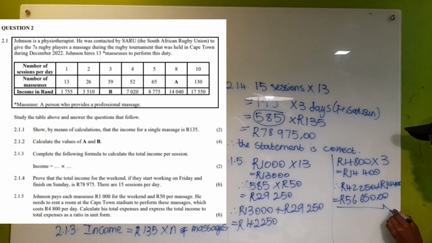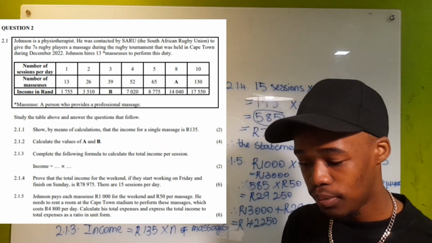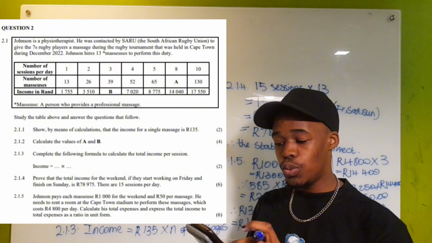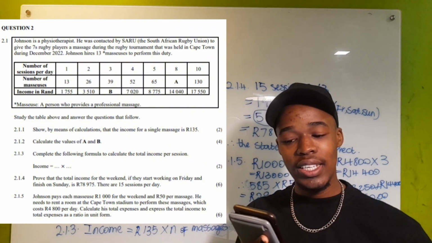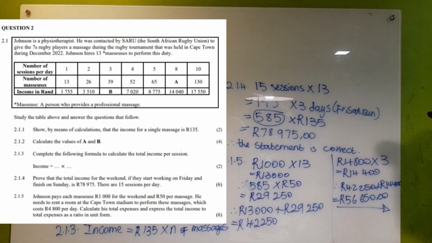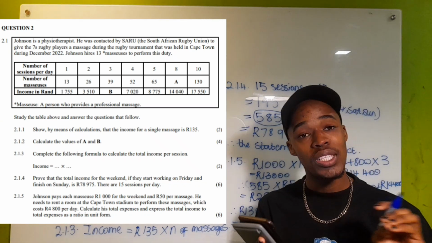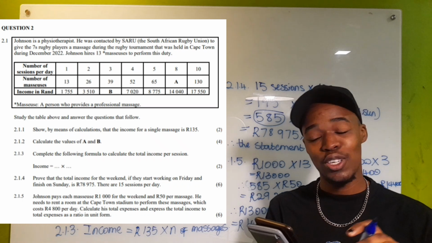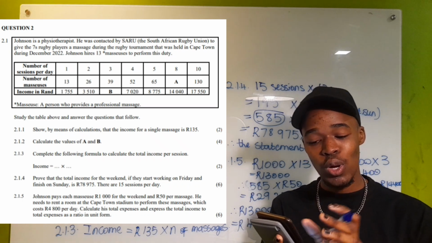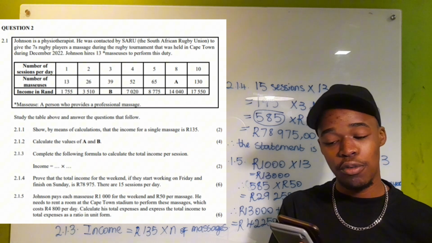This is his expenses. So remember that the question was saying to calculate his total expenses, which we just did. We got 56,650 as his expenses. And now what's left for us to do is to express the total income to total expenses in a form of a ratio.